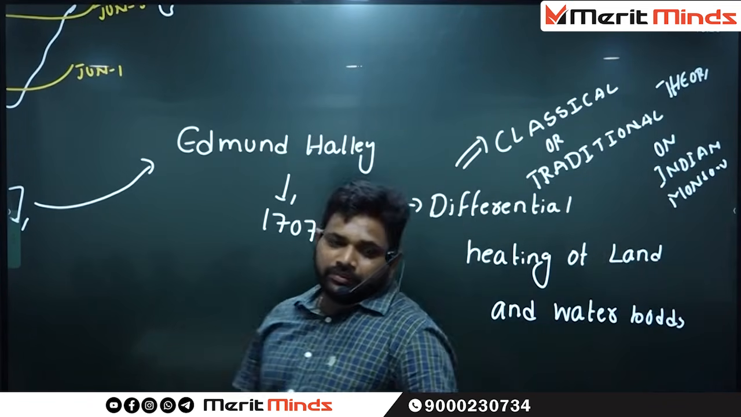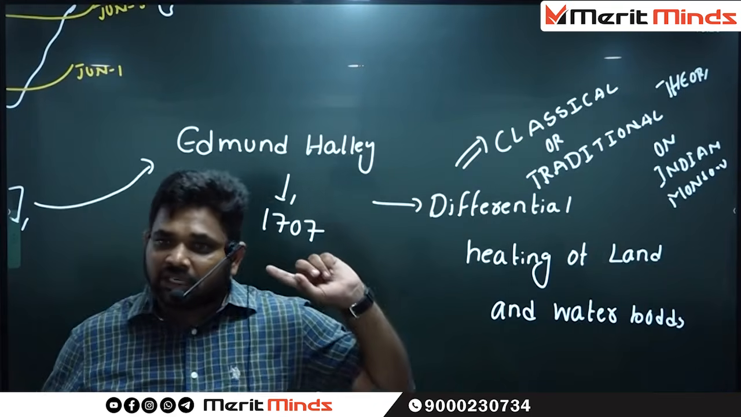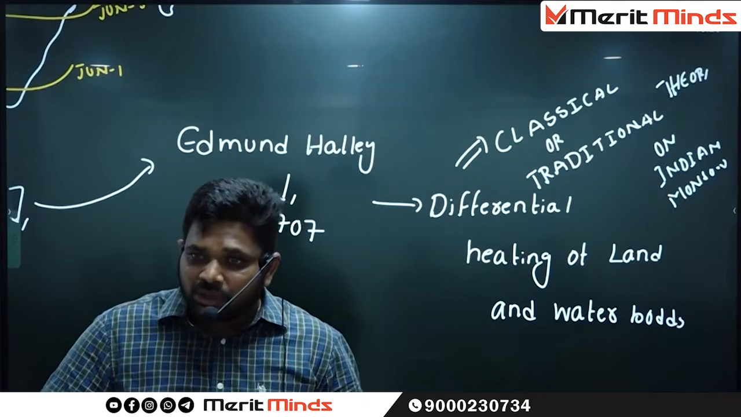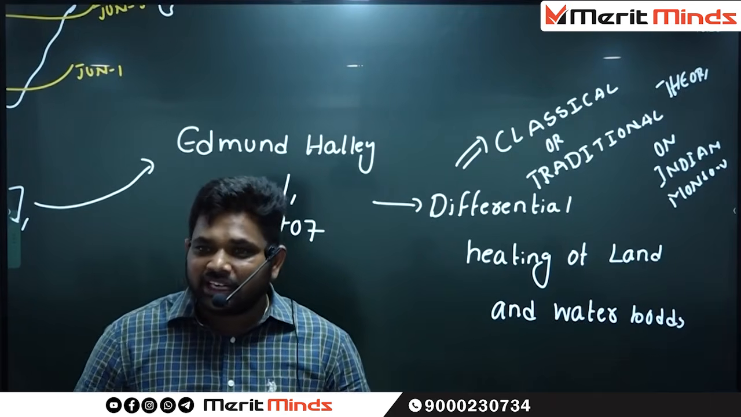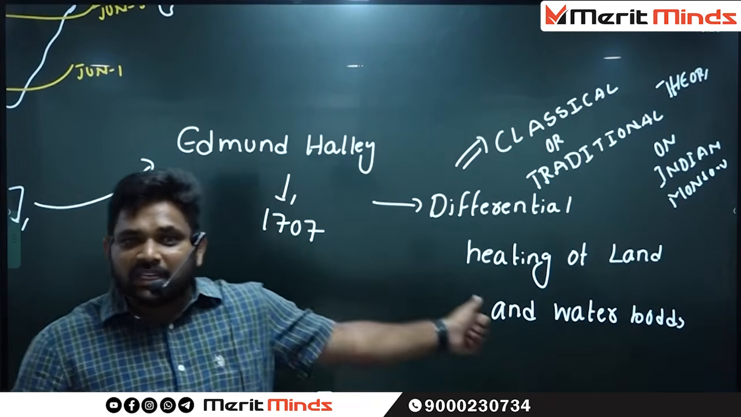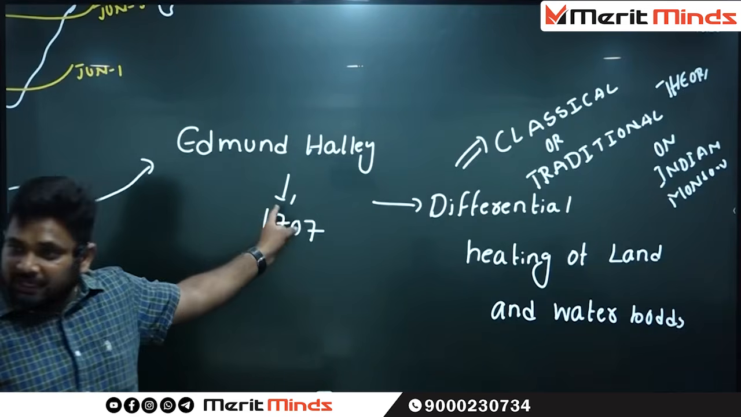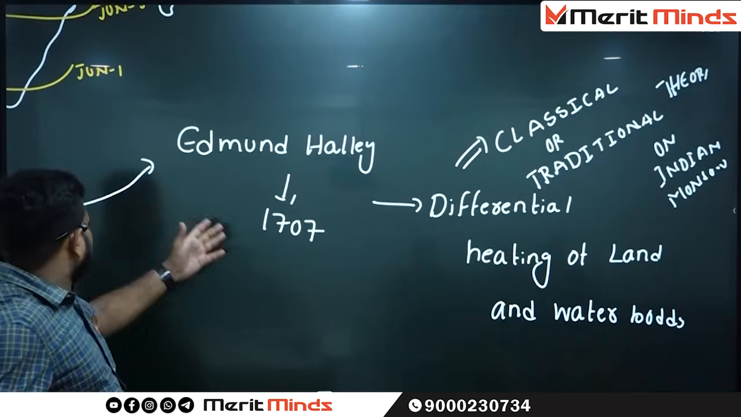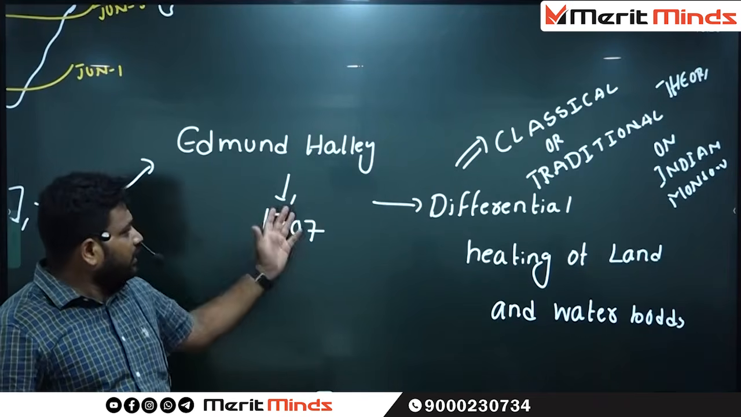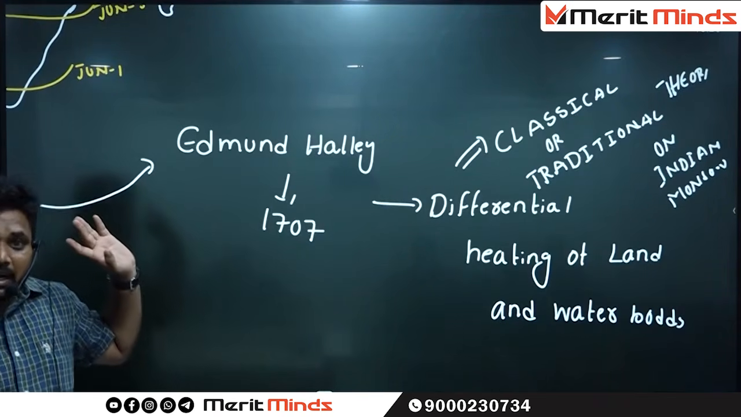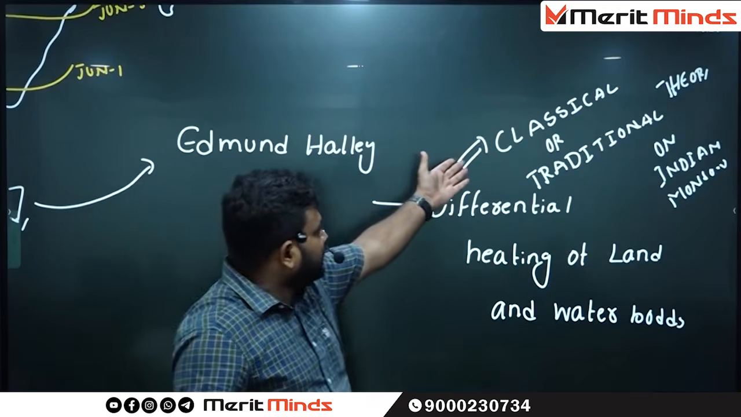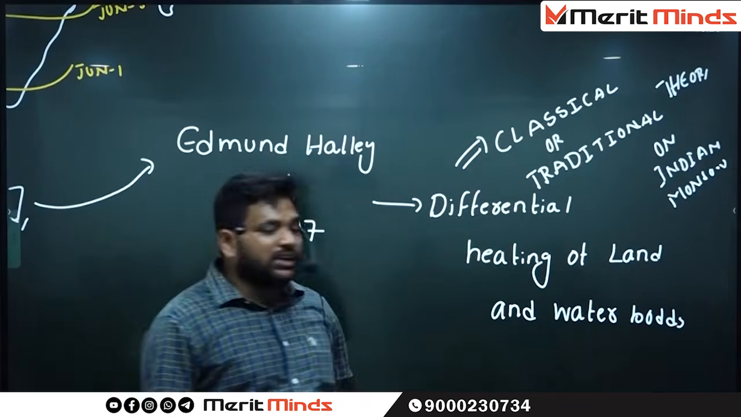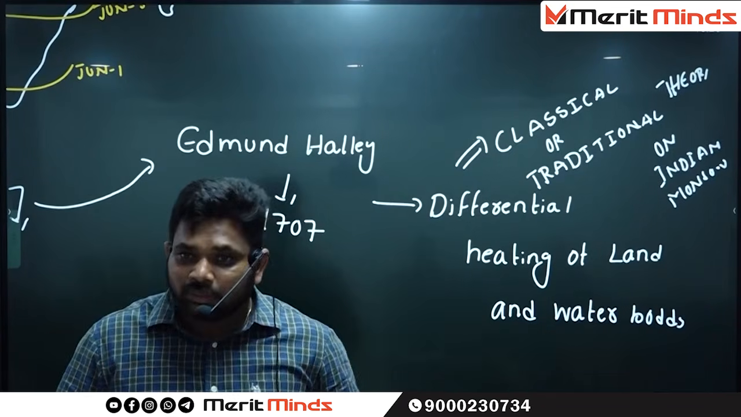Whatever we discussed in climatology, do you remember? Southwest monsoon, northeast monsoon. What do you mean by monsoon? Seasonal reversal of winds. Who propounded that theory? Edmund Halley, in 1707. From 1707 till 1951, everyone accepted only one theory regarding the Indian monsoons. What do we call that theory? The classical theory or traditional theory, also known as differential heating of land and water body.